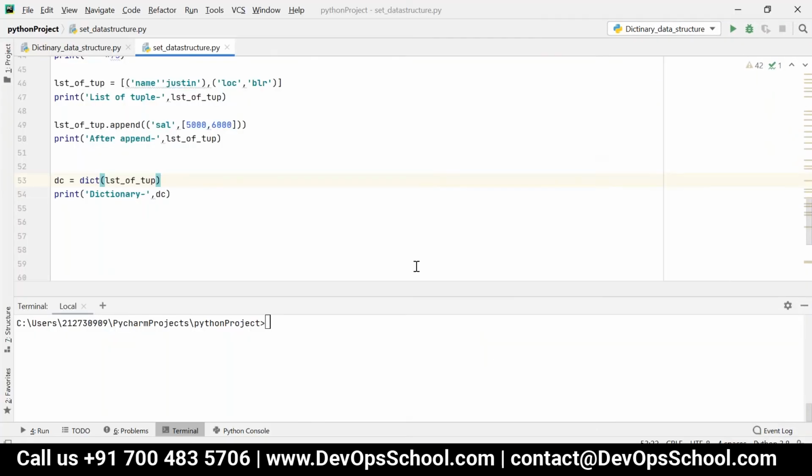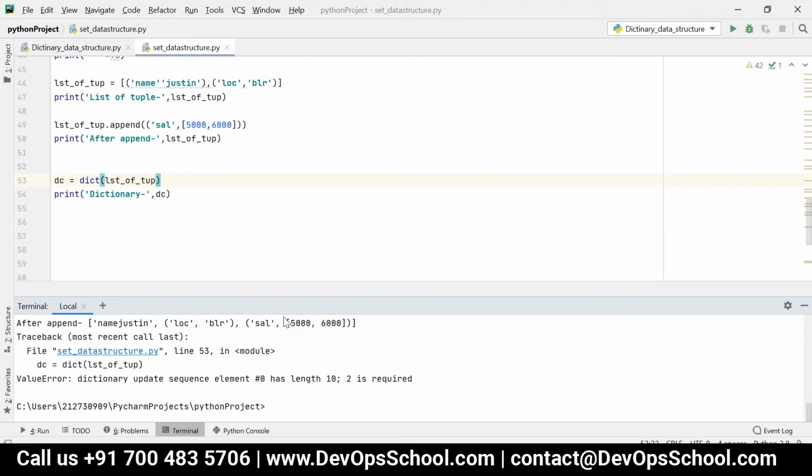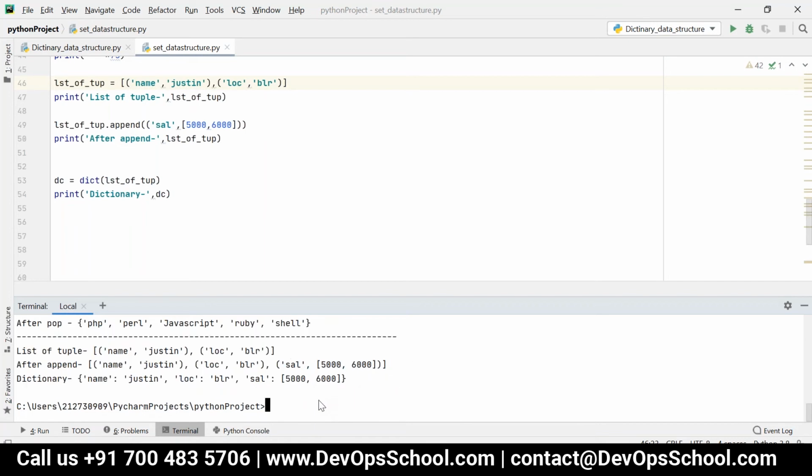Run it once. Element 0 has... See, you forgot to have a comma in between name and destination. Oh, okay, because it will be considered as a single string.